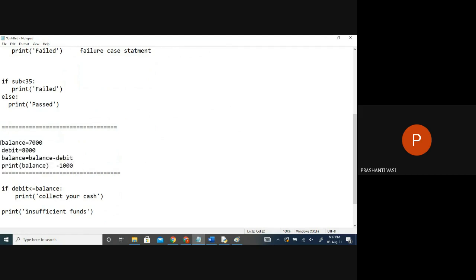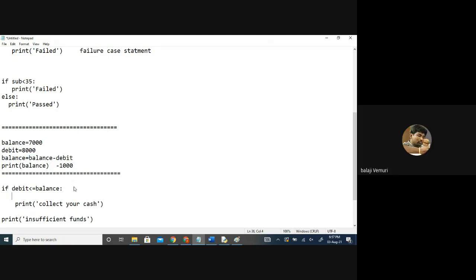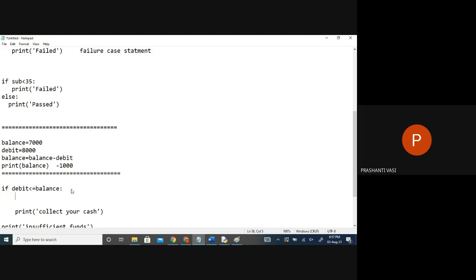Can a programmer write the program just to debit an amount simply like this? Is this thing always going to happen, or only if it is possible it is going to happen? It can't be possible every time. So when is it possible every time? The balance amount must be more than the debit amount. This is the condition, no? So only then we have to do this job, not always. My coding should be written in this manner.